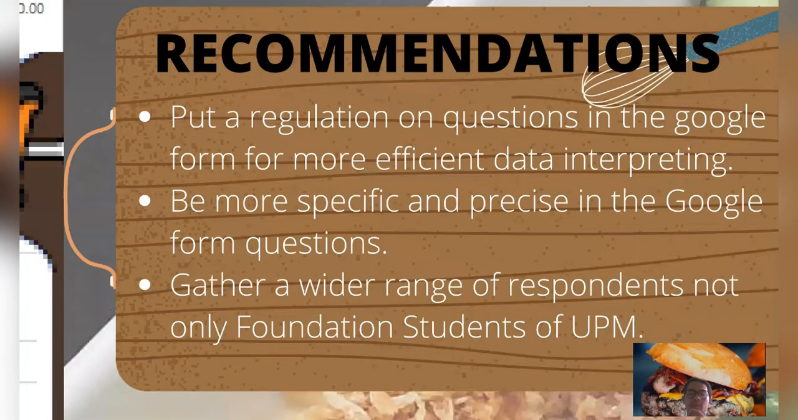The recommendations to improve this mini project or experiment are, first of all, put a regulation or a set of rules on the questions in the Google form for more efficient data interpreting, so that we can save time trying to interpret the data we receive from students. Next, we need to be more specific and precise in the Google form questions, so that we can obtain the actual and exact information we want from our respondents. Lastly, we should gather a wider range of respondents, not only foundation students of UPM, so we can gain better and more valuable information.